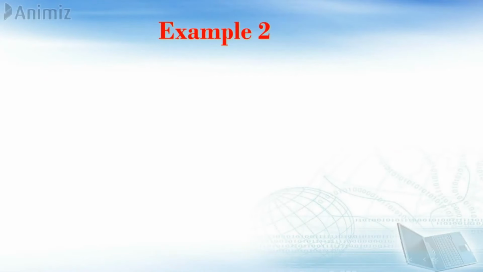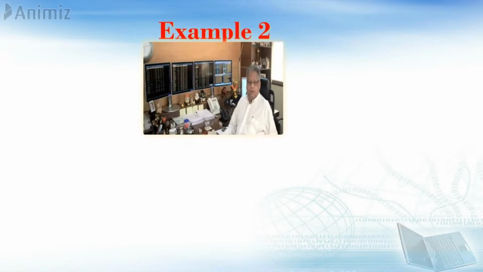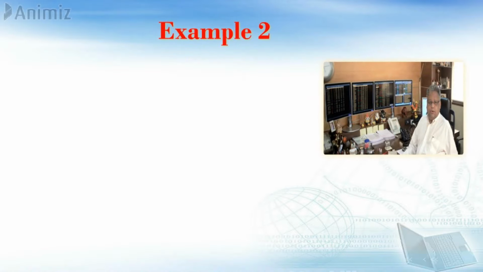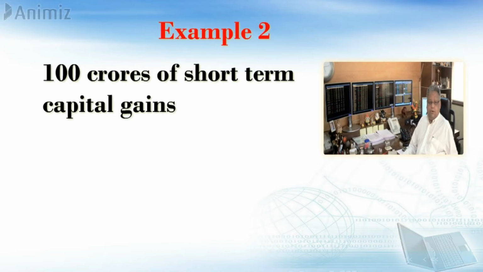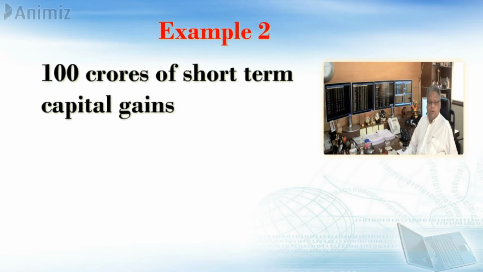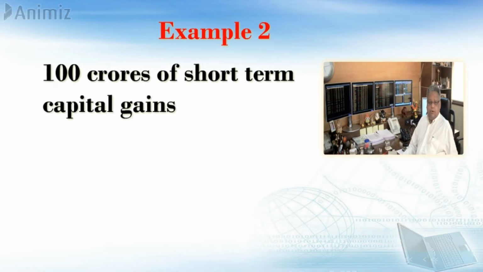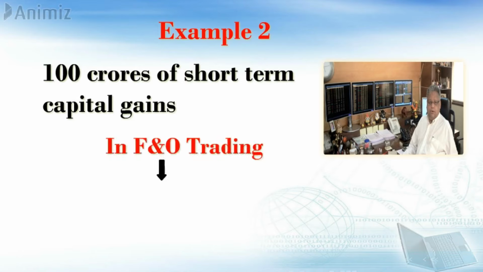Example 2, Mr. Rakesh Jhunjhunwala, he is a big bull. He has around 100 crores of short-term capital gains. He invested in the March low, and now he is sitting with a handsome 100 crores of short-term capital gains. However, in F&O trading, he has made 100 crores of losses.